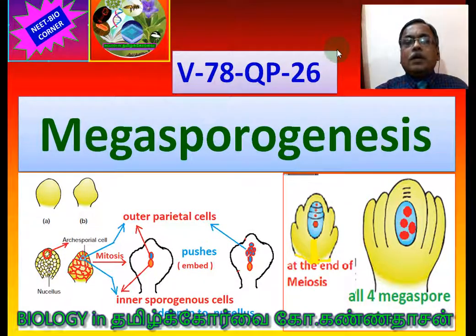என் பெயர் கண்ணதாசன். In this video, I am going to present the concept megasporogenesis. This is part of the female reproductive system in angiosperms, and it involves the formation of the egg cell at the end. Already we discussed the microsporogenesis, in which the pollen grains are produced. In the previous video, please visit our playlist, in which the microsporogenesis and the structure of pollen grains are all given.